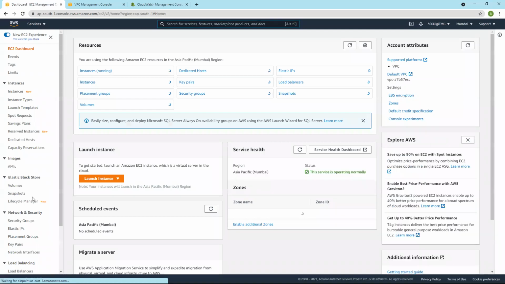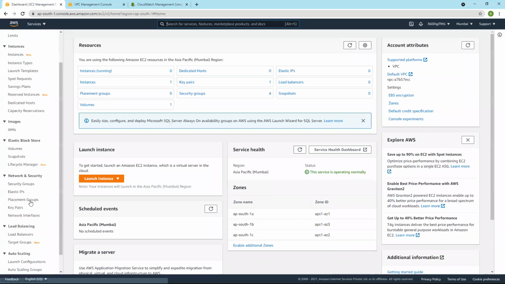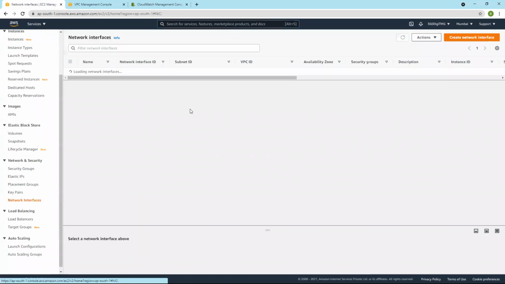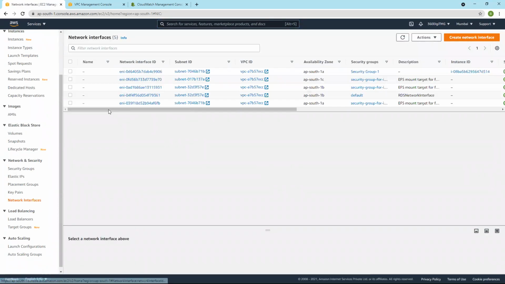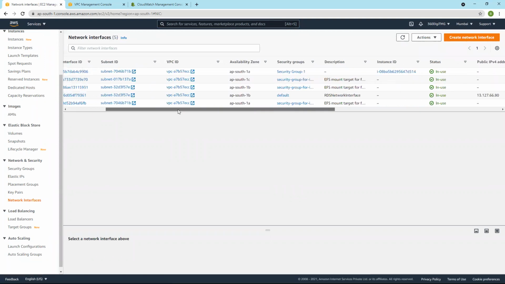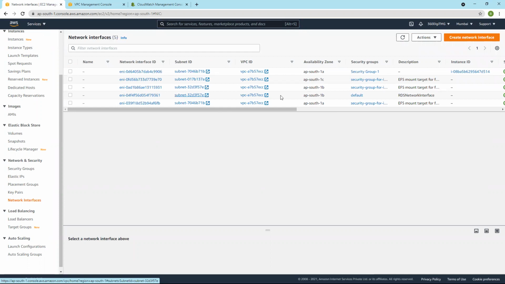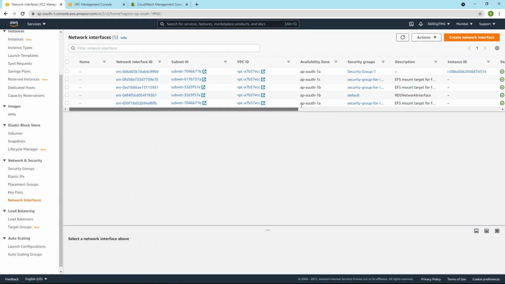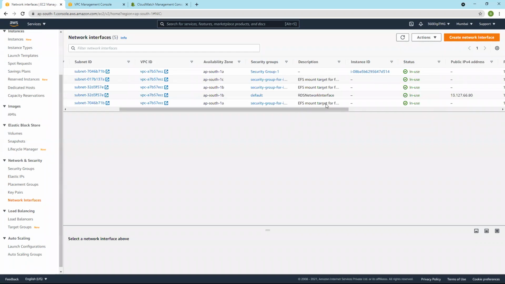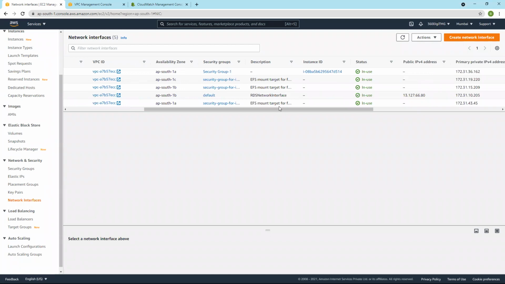Network interfaces. Right now, we have these many network interfaces. So network interfaces of default subnets. And this is some RDS network interface, database network interface. And this is EFS network interface, sorry.